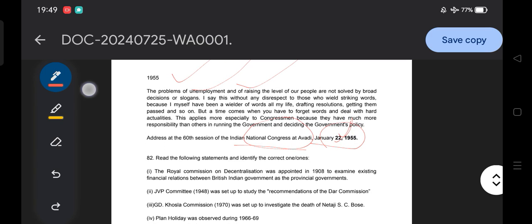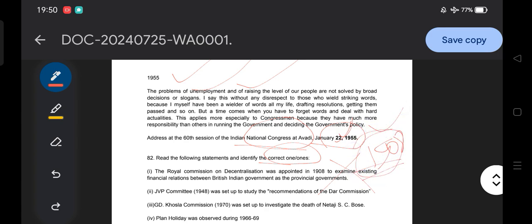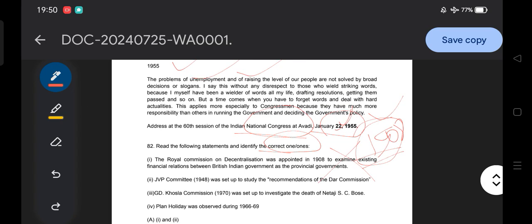Okay, so after that there is another question: read the following statements and identify the correct ones. You need to find the correct ones. The Royal Commission on Decentralization was appointed in 1908 to examine the existing financial relations between the British Indian government and the provincial governments. So it is incorrect, because the Royal Commission, we discussed, is related to the civil service. I am telling this from memory, but you can check: the 1908 Royal Commission related to the civil service. So the first is incorrect.